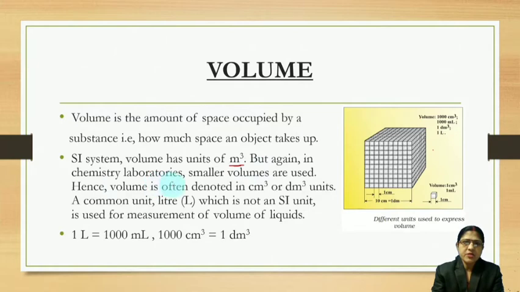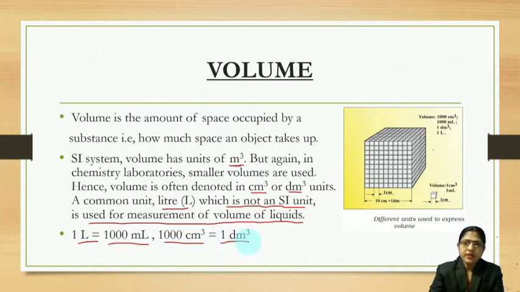But again, in the chemistry laboratory smaller volumes are used. Hence volume is often denoted in centimeter cube or decimeter cube, and for liquids, liter. But remember, liter is not an SI unit. You can convert it into meter cube also. That is used for the volume of liquids. And as we know, 1 liter is equal to 1000 ml. That is also the same as 1000 centimeter cube, and 1000 centimeter cube is equal to 1 decimeter cube. Right?